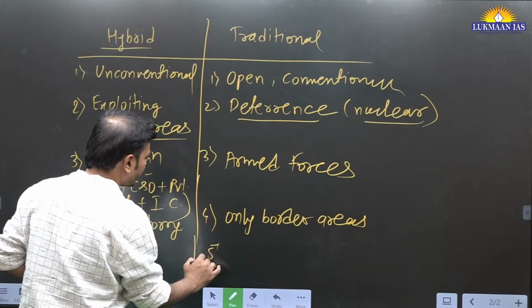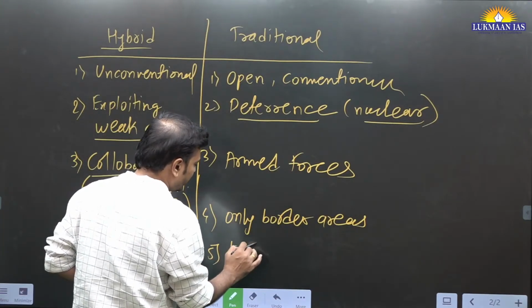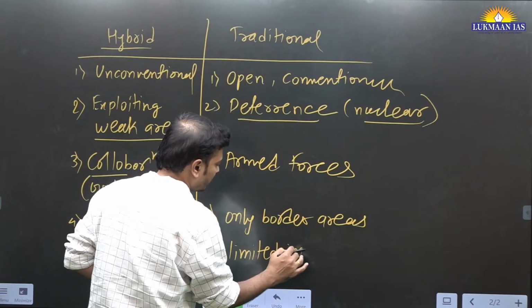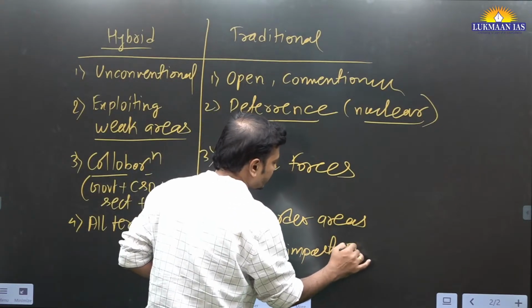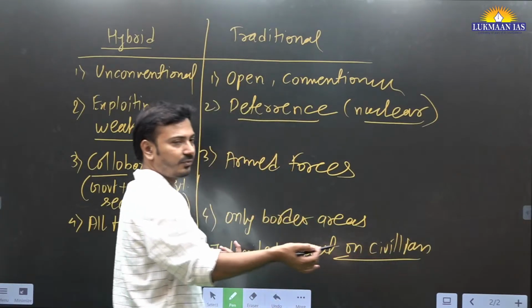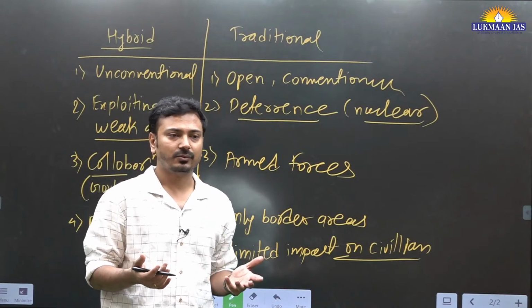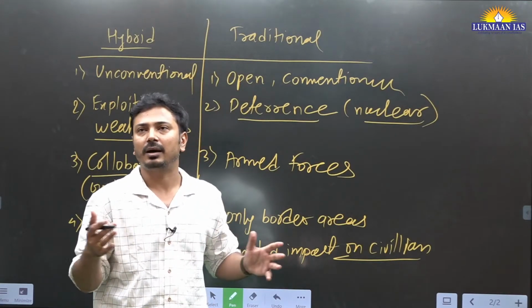One more important point: it was having limited impact on the civilian aspect. This was the traditional or conventional warfare, no? War ethics or just war theory, what does it talk about? Do not harm the civilians.